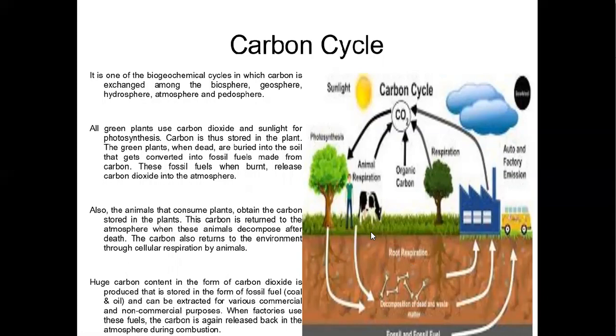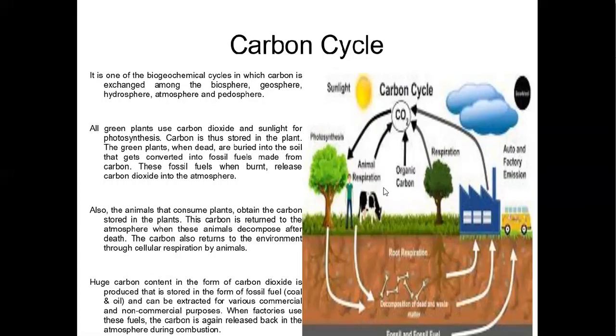The green plants, when dead, are buried into the soil and deposit the carbon into the soil. And this is converted into fossil fuels, which are also made from carbon. These fossil fuels, when burnt, release carbon in the form of carbon dioxide into the atmosphere. When animals consume plants they obtain the carbon stored in the plants, and this carbon is returned to the atmosphere when these animals decompose after death, and the carbon also returns to the atmosphere through cellular respiration by animals.